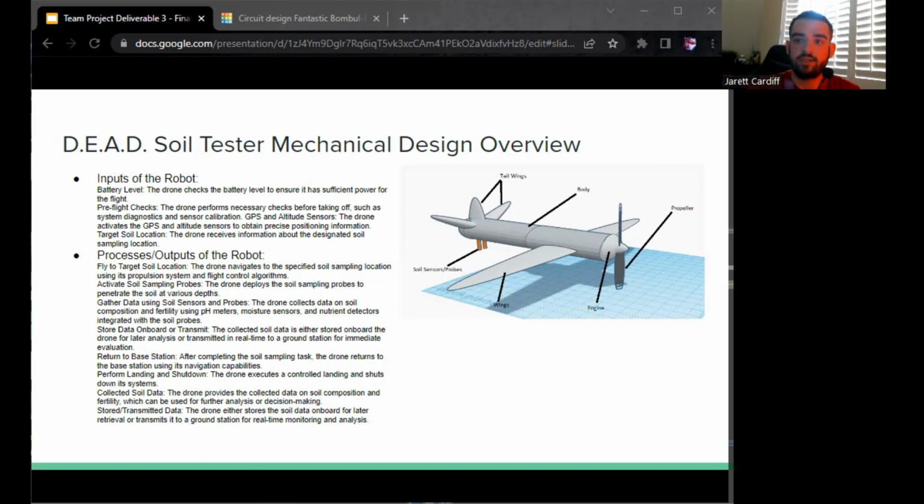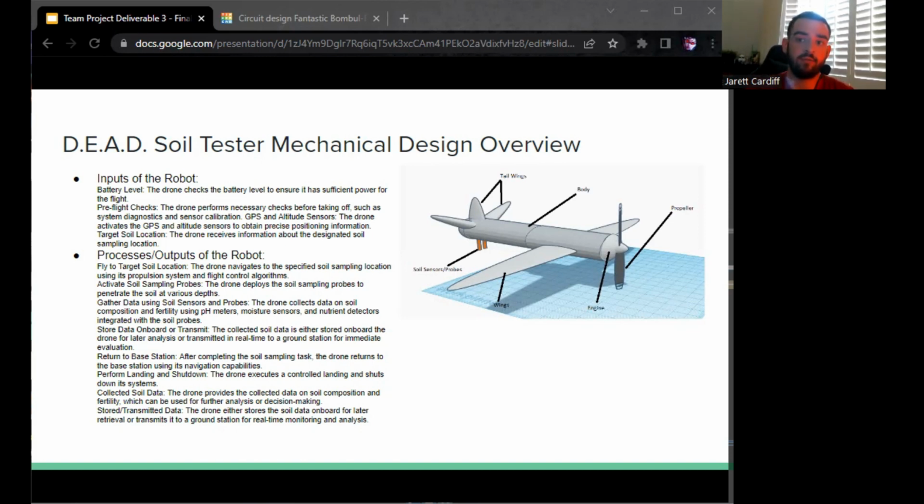Now for our processes and outputs, we have fly to target soil location. For this, the drone navigates to a specified soil sampling location using its propulsion system and flight control algorithms. We also have activate the soil sampling probes. These are probes on the drone, and the drone deploys the soil sampling probes to penetrate the soil at various depths, which will be gathering information.